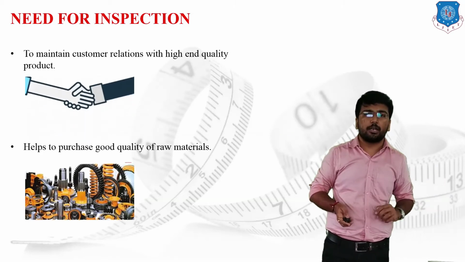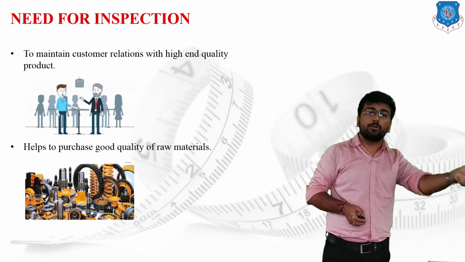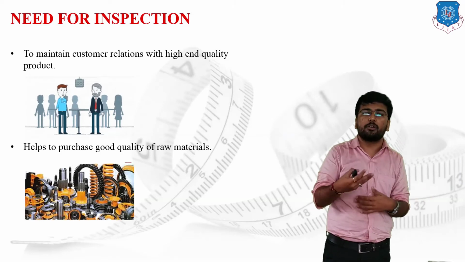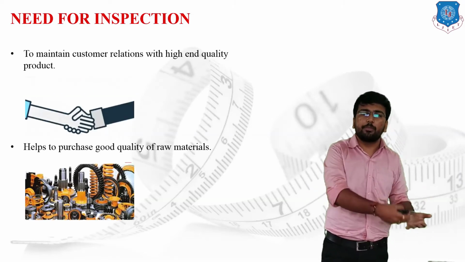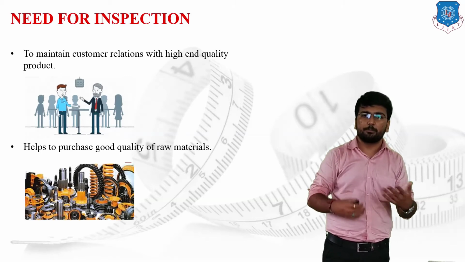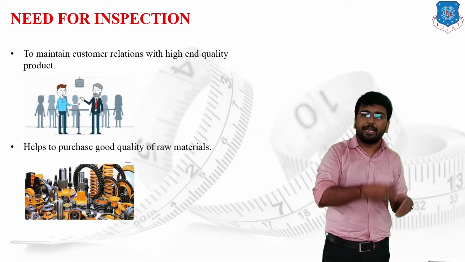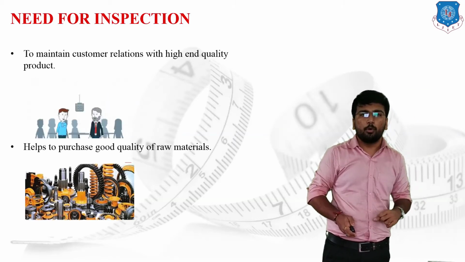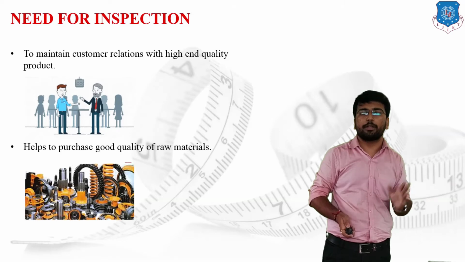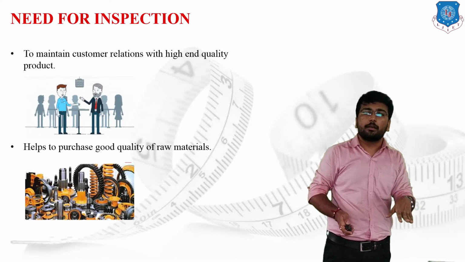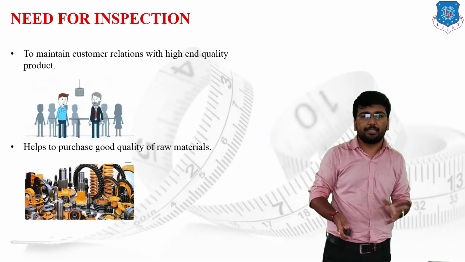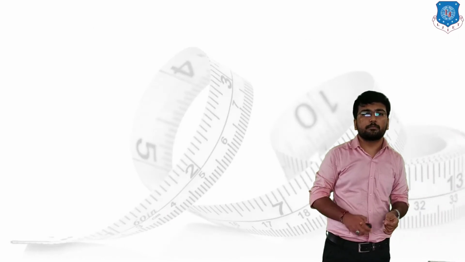So if we have to purchase a raw material, we are going to inspect it. Whatever raw material is provided to the company in terms of a brochure, or a basic specimen or sample, the company will directly inspect it. We are supposed to test the raw material, and if it fulfills our basic requirements, then we move on to purchasing it. Because if the raw material has the required qualities, then we can make sure that the output will be qualitative. Other than that, it is not possible to make a high-end quality product.